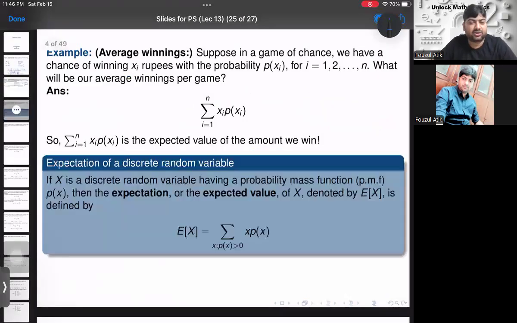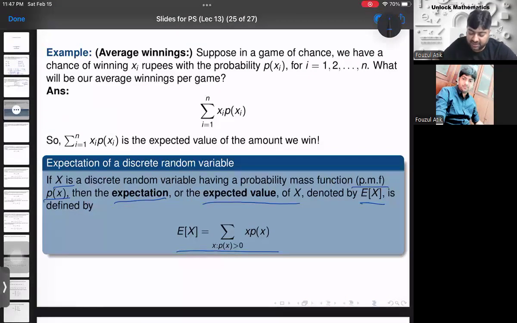Now come to the definition. If x is a discrete random variable having probability mass function p of x, then the expectation or the expected value of x, denoted by E of x, is defined by E of x equal to the summation of x into p of x, where this summation is over all x where p of x is greater than 0.